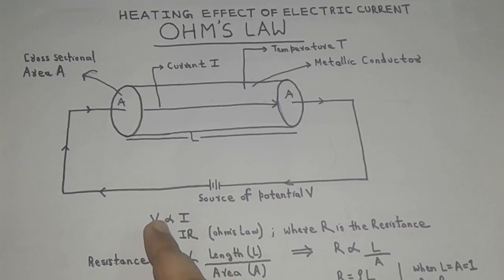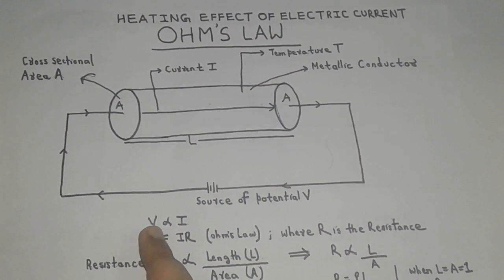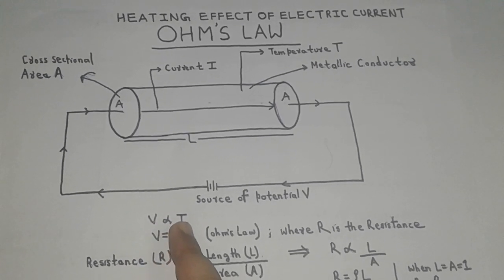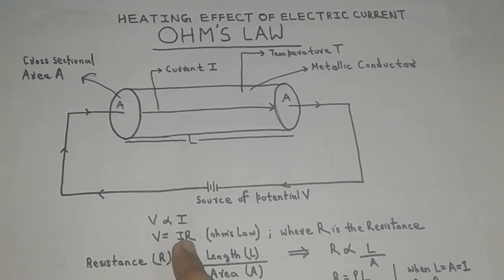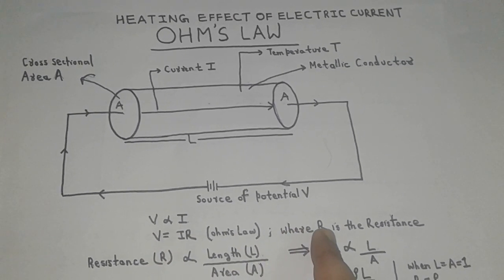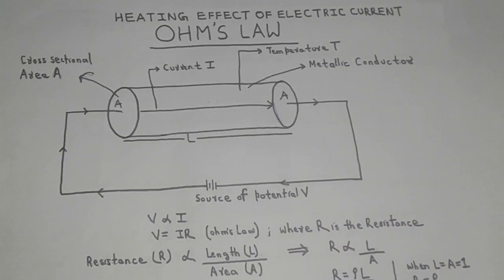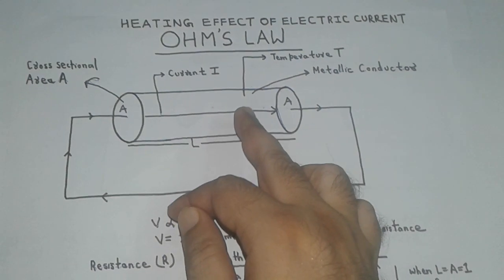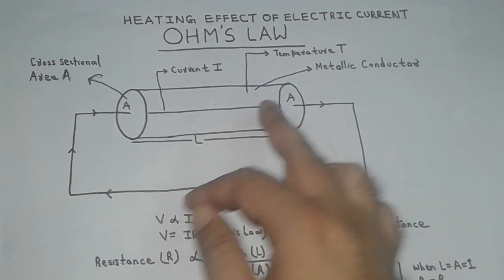Hence, from Ohm's law, we can write potential difference V is directly proportional to electric current I, or V is equal to IR, where R is the constant of proportionality called resistance. So R represents the resistance of the metallic conductor.